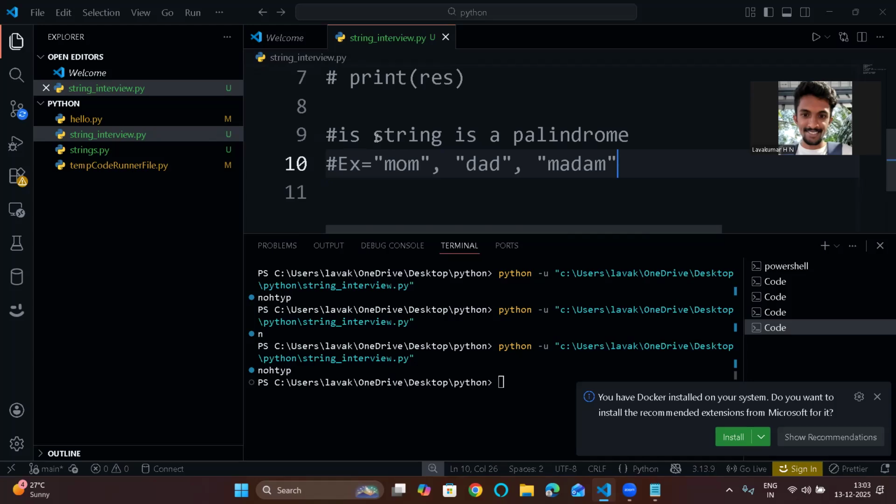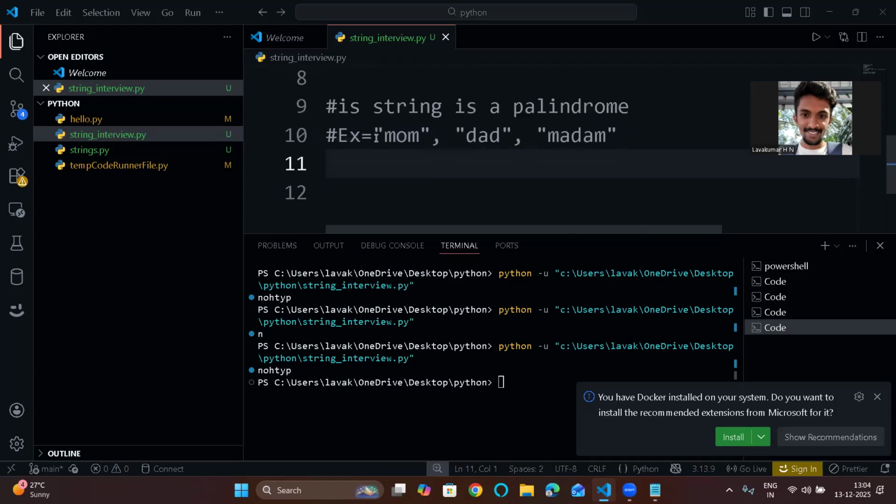First, the interviewer will ask, did you understand what a palindrome is or not? They may ask, what do you mean by palindrome? You need to say, sir, even after reversing a string, it will be the same as the original, so it is called a palindrome. That's a simple definition you need to say. People give answers which are not at all relevant. You can say some examples: mom, dad, madam. There are so many examples.